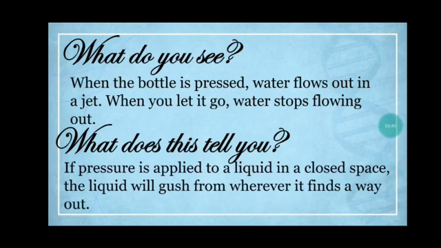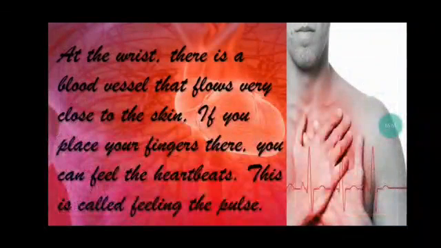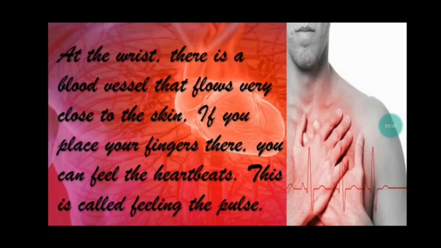What does this tell you? If pressure is applied to a liquid in a closed space, the liquid will gush from wherever it finds a way out. Now at the wrist, there is a blood vessel that flows very close to the skin.